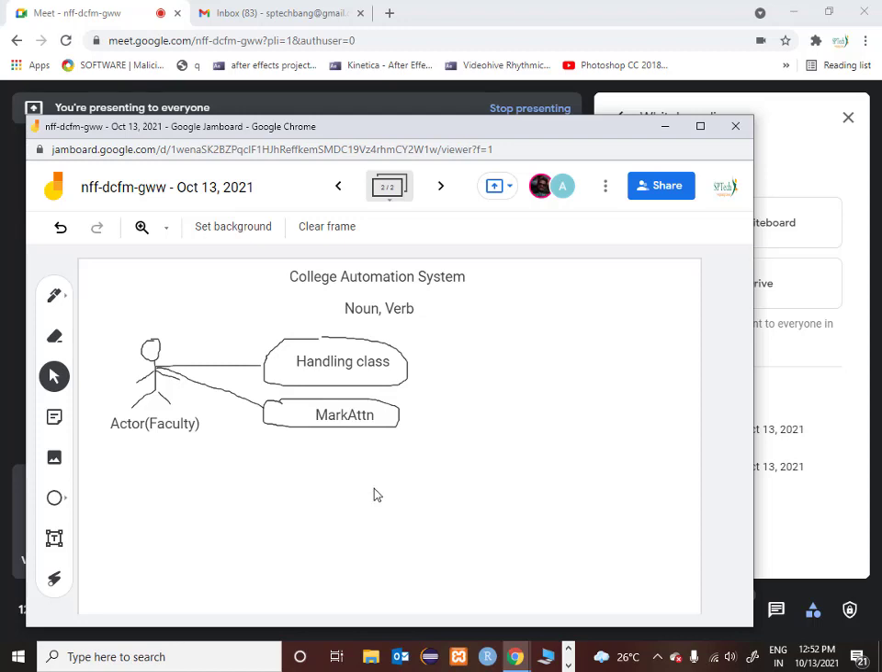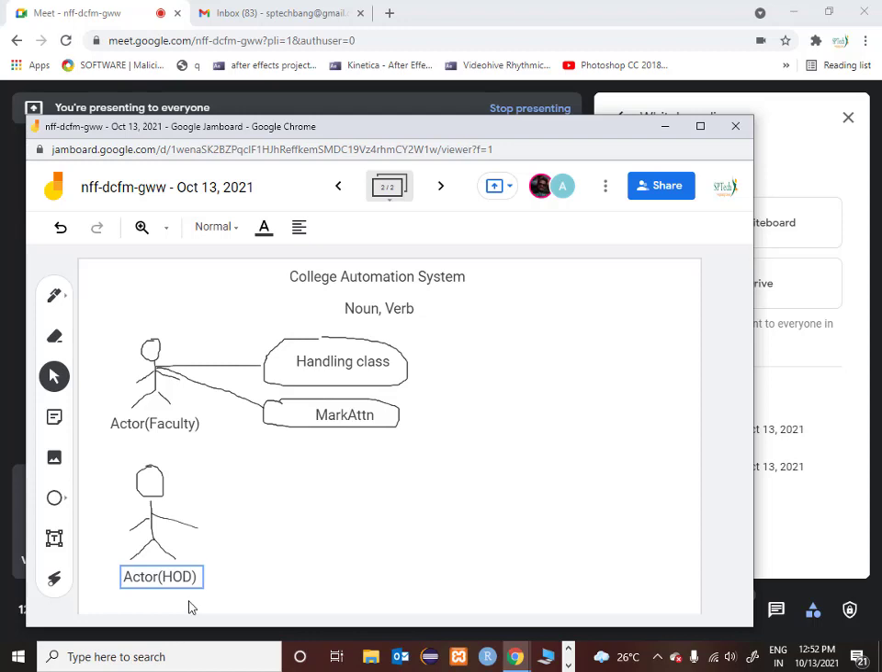Now you leave the faculty and go to the next room, where you find another person. You ask him, who are you? He says, I am the HOD. Then you say, I have identified another actor called HOD. Immediately you draw him here. You make one more actor called HOD, or dean, whatever you call. Now I'll call him head of the department. He is also an actor.